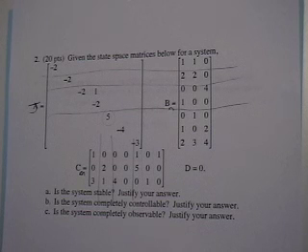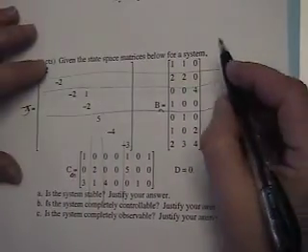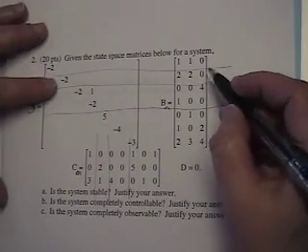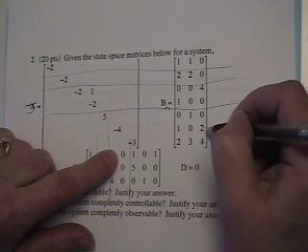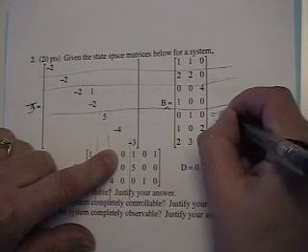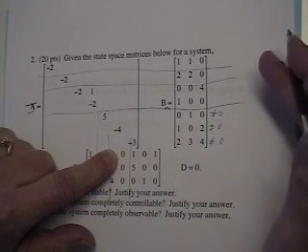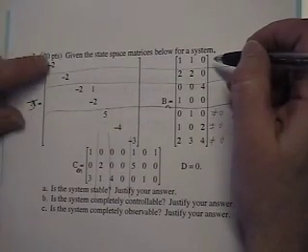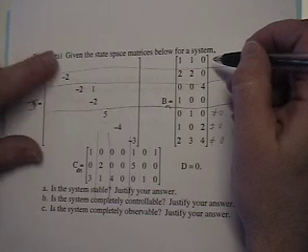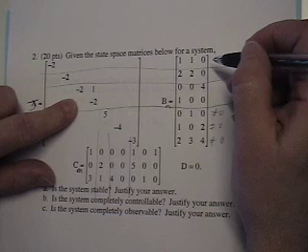Justify your answer. So we're going to look at the B sub m matrix for the controllability question. And first of all, for the distinct eigenvalues, are there any 0 rows? No. Okay, so these are not equal to 0. So far, so good on the controllability side. Then we need to look at each of the Jordan blocks. See, -2 has 3 Jordan blocks: one 1 by 1, another 1 by 1, and a 2 by 2.